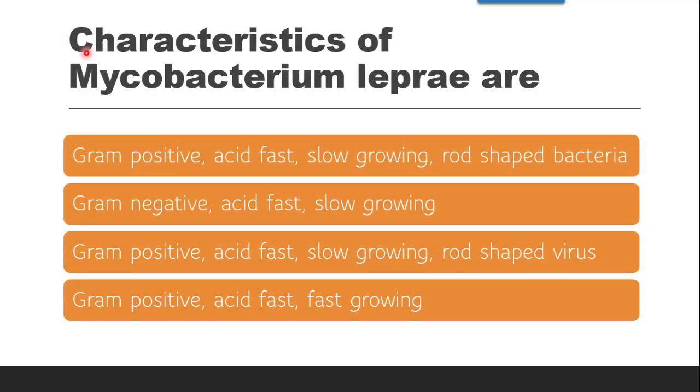Next question is, characteristics of Mycobacterium leprae are gram positive, acid fast, slow growing, rod shaped bacteria. Gram negative, it is not there, it is gram positive. Gram positive, acid fast, slow growing, rod shaped virus, virus is not there, it is bacteria. Then gram positive, acid fast, fast growing. Fast growing is not there because Mycobacterium species are slow growing. So the correct answer is gram positive, acid fast, slow growing, rod shaped bacteria.